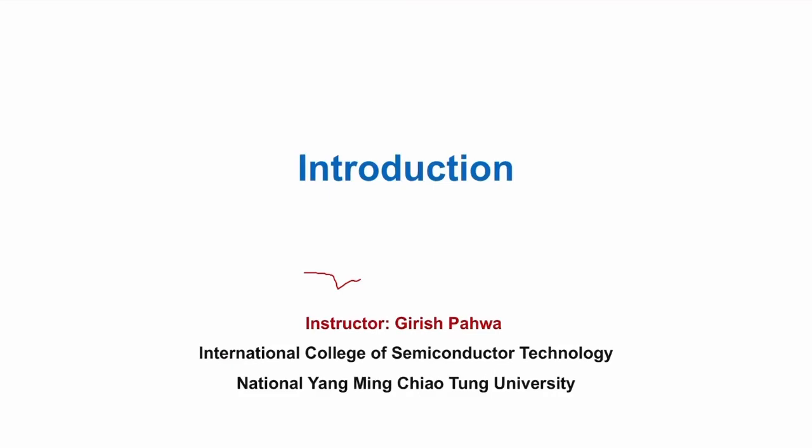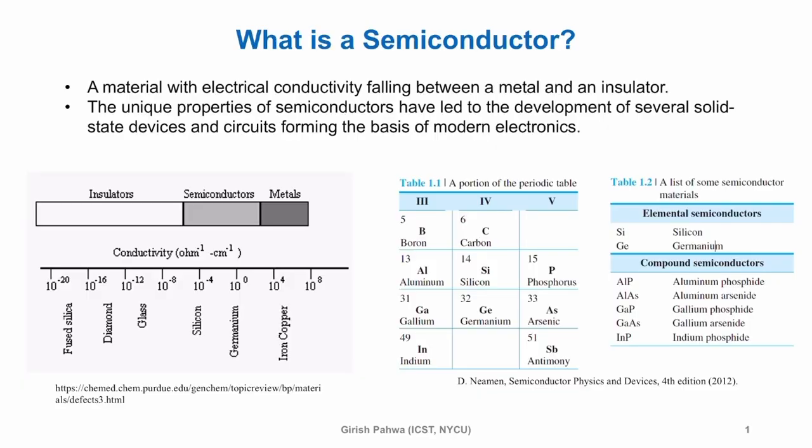Okay, so we'll start with the first question. What is a semiconductor? We don't know anything about the energy bands, etc. We don't know anything about that. But I can still classify what a semiconductor is, what a conductor is, what an insulator is.